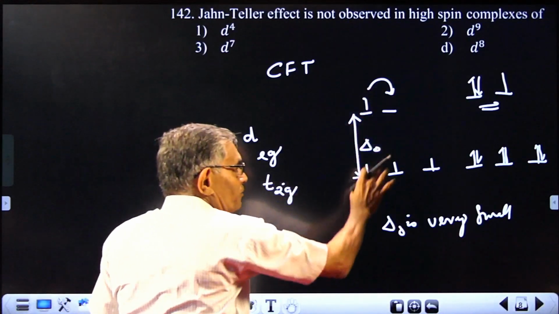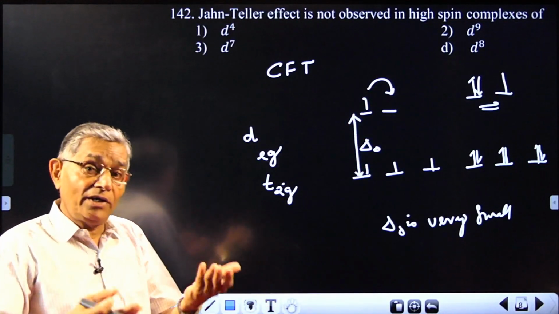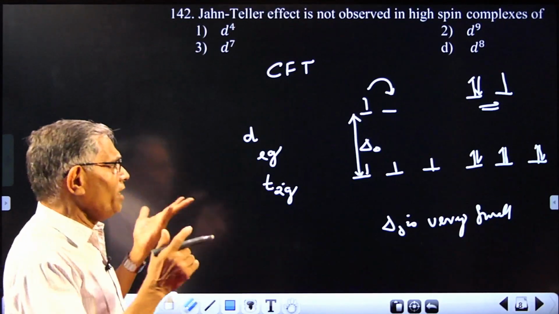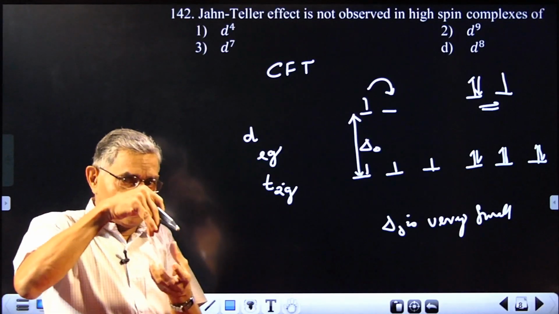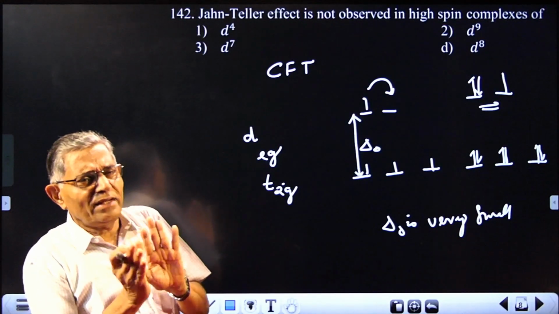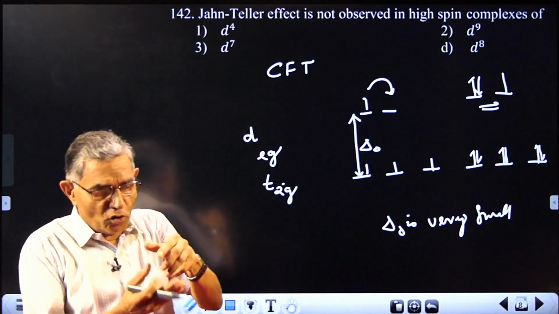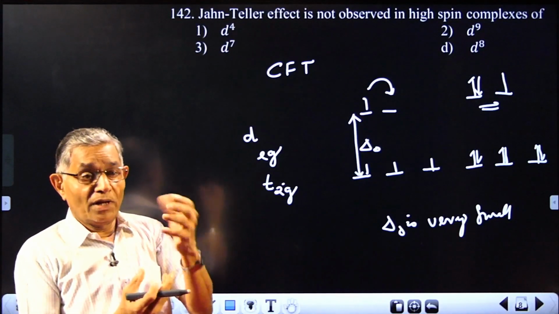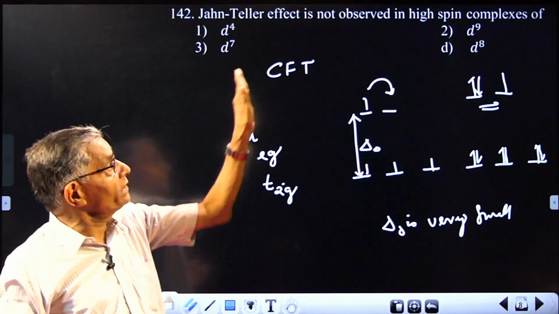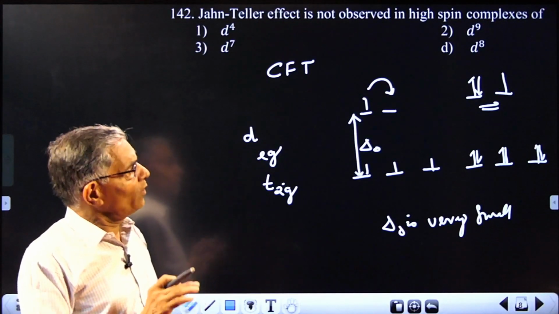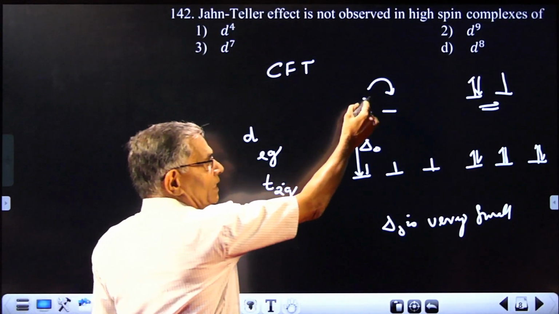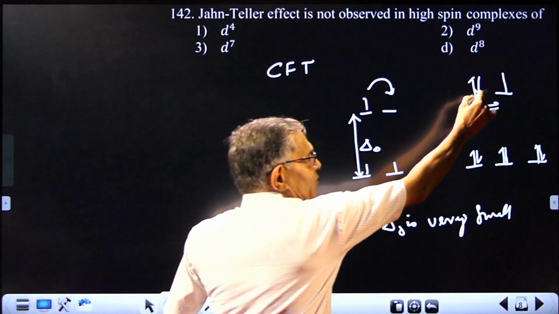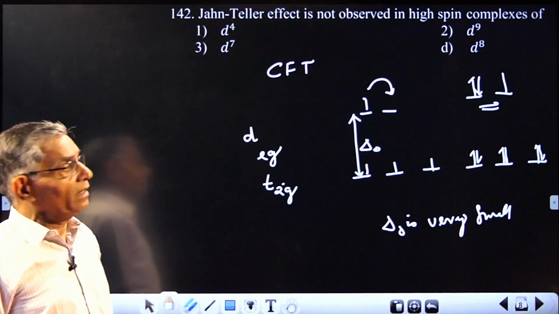Whenever this d orbital splitting results in a degeneracy in orbitals, there is Jahn-Teller distortion. It only means the regular octahedral complex will not be formed. That will be slightly distorted. Generally, the axial bond will become longer. That's all. The complex will have a shape slightly distorted from the regular octahedral shape. That effect is called the Jahn-Teller effect. For you, that may be sufficient. So this degeneracy of this d orbital will lead to the Jahn-Teller effect. This degeneracy also will lead to Jahn-Teller distortion.